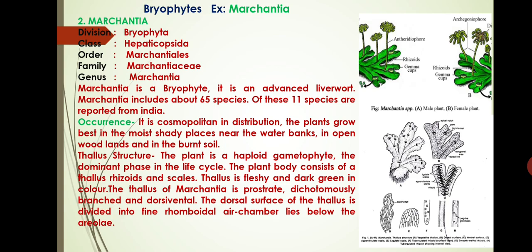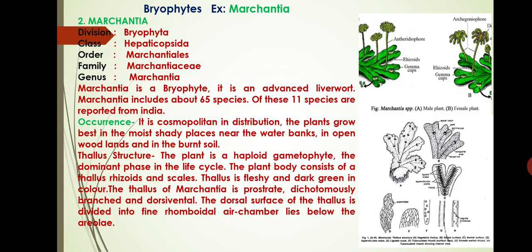The plant is a haploid gametophyte, the dominant phase in the life cycle. The plant body consists of a thallus, rhizoids, and scales. Thallus is fleshy and dark green in color. The thallus of Marchantia is prostrate, dichotomously branched, and dorsiventral. The dorsal surface of the thallus is divided into rhomboidal air chambers, which lie below the areolae.